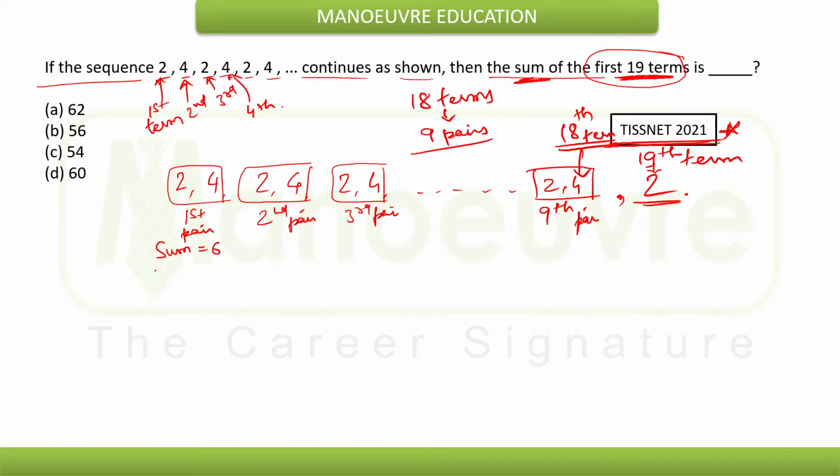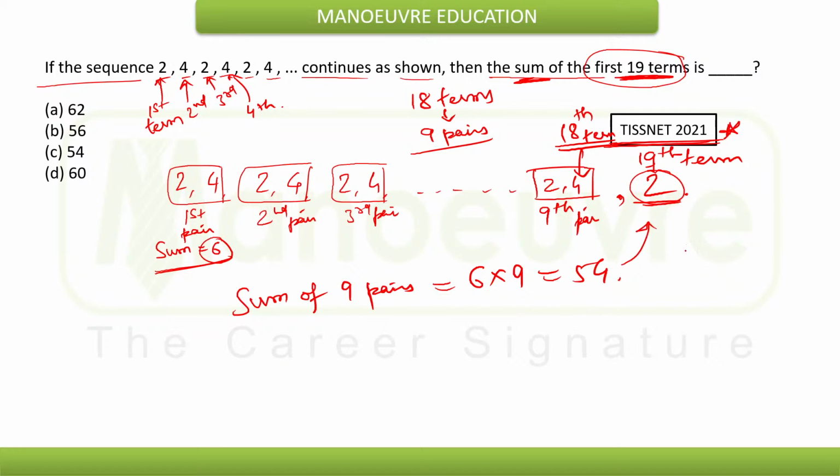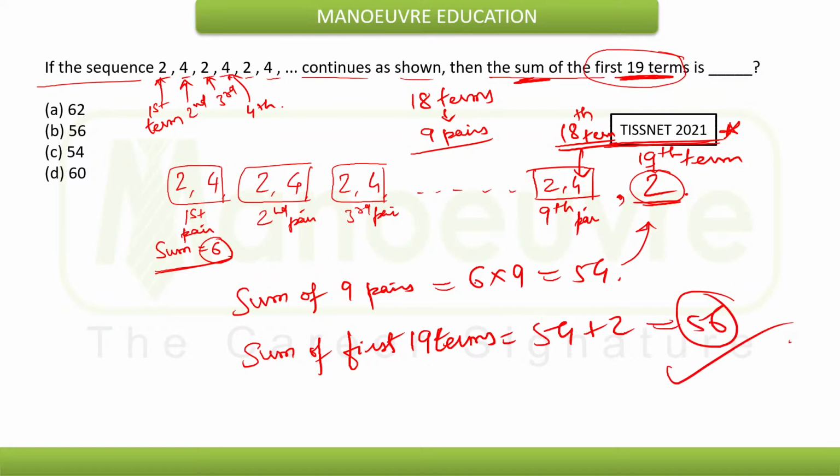If the sum of one pair is 6, then we can clearly find the sum of 9 pairs. The sum of 9 pairs will be 6 into 9, that is 54, and we need to add 2 to it to find the final value. So the sum of the first 19 terms will be equal to 54 plus 2, that will be 56. Yes, so clearly option B will be the answer here.